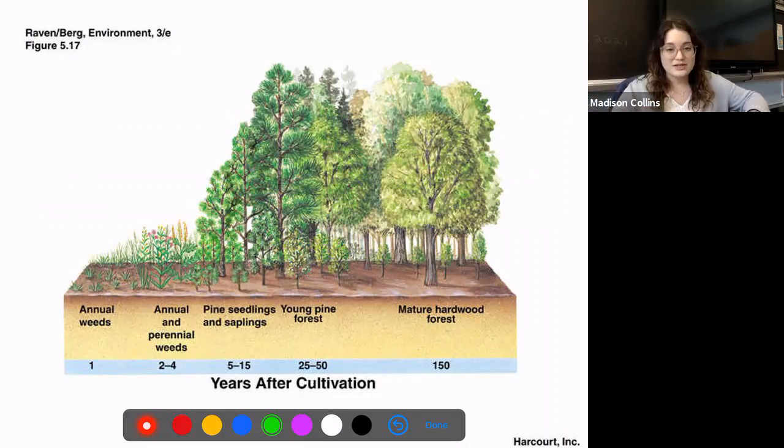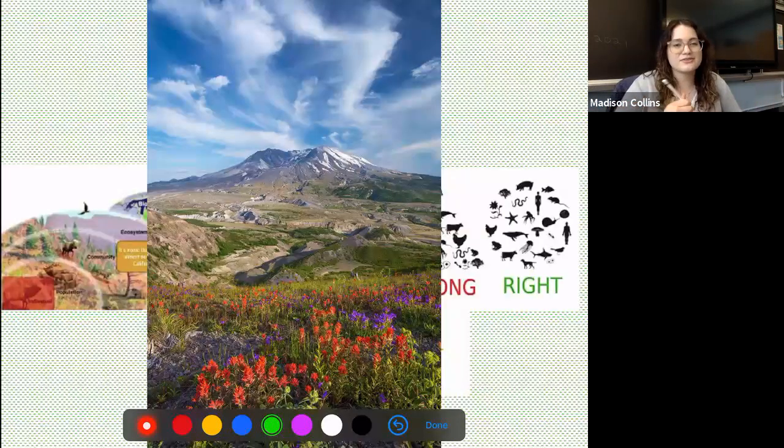But I do want to point out that this process of ecological succession takes a long, long time to happen. The average time it takes to reach a climax community is actually 150 years. So this takes a long, long time. I wanted to show you, it's been about 40 years, 41 actually, since the Mount St. Helens eruption. I wanted to show you where we're at in this line of ecological succession. We're going to be around in this area right here. This is a picture that someone actually took around last week of what Mount St. Helens looks like today.